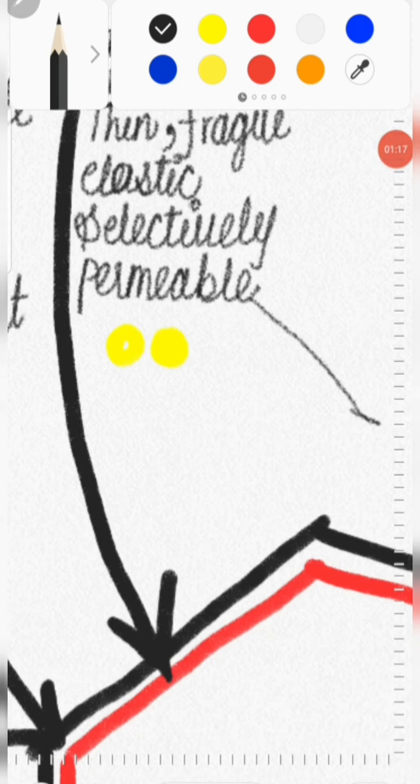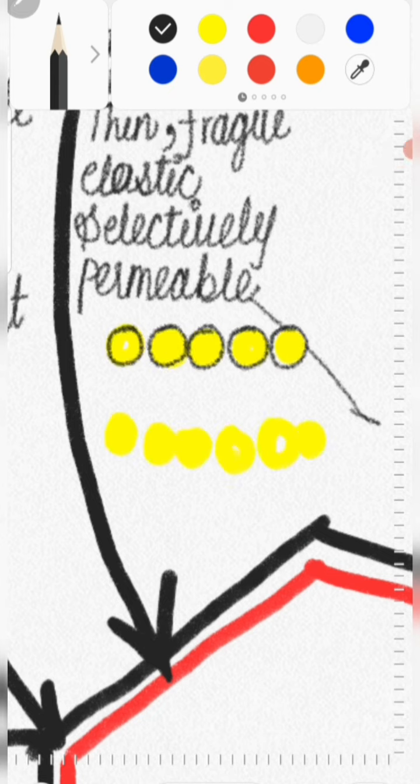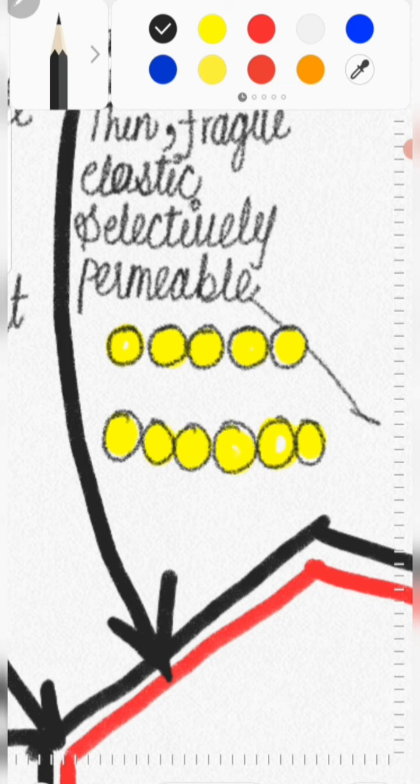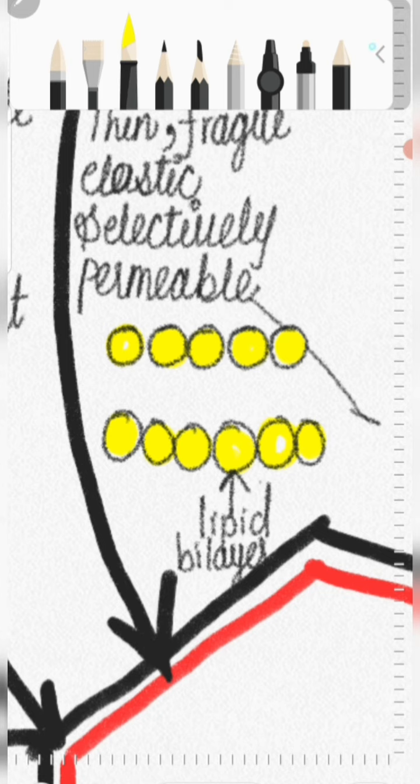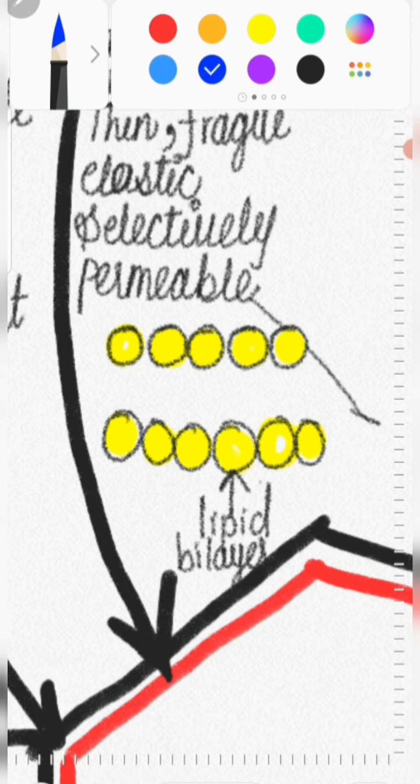Cell membrane is selectively permeable as it is made up of two layers of lipid molecules. Here you see there are two layers of lipid molecules. That's why it is also known as the lipid bilayer. And in this lipid bilayer, there are protein molecules which are embedded. There are protein molecules which are present here.